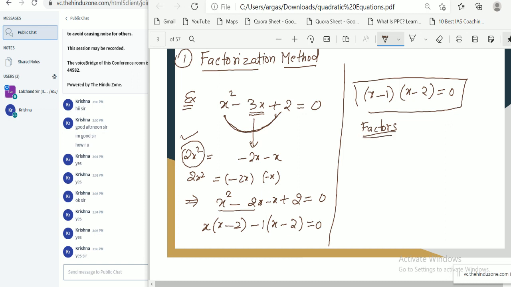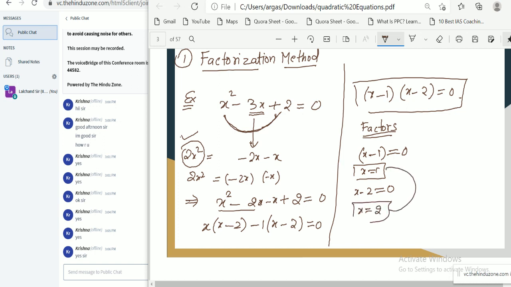Then how to find the zeros from the factors? The zeros of the quadratic equation. If I equate each factor to 0, x minus 1 equal to 0, then x equal to 1, and x minus 2 equal to 0, then x equal to 2.